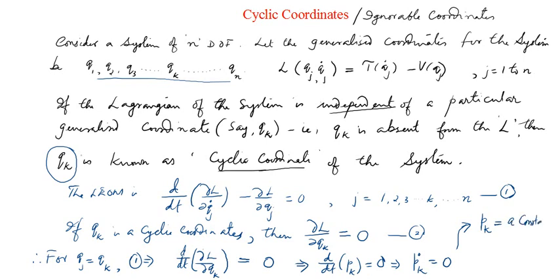That remains a constant, and that is a very important conclusion or consequence of what is known as an ignorable or a cyclic coordinate. Okay, so let me come to the conclusion here. So you can just go through the discussion once again. So let me come to the conclusion.